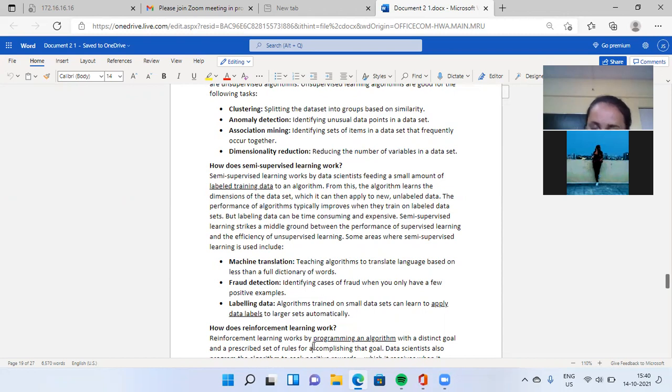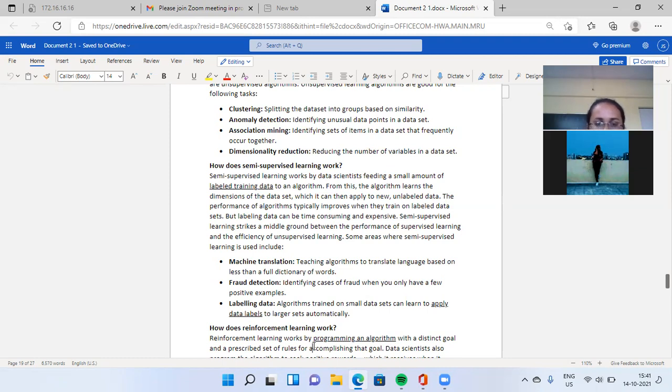Most models use supervised, unsupervised, and reinforcement learning. There are limited areas where we use the semi-supervised learning process: machine translation, fraud detection, and labeling data.